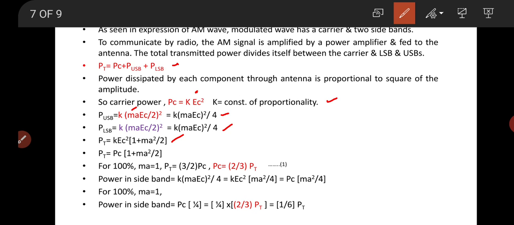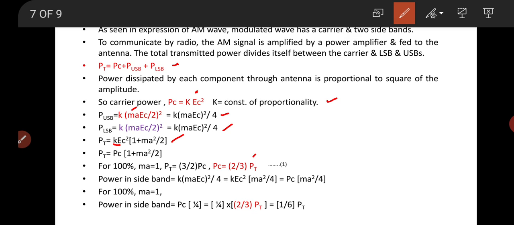As the first term K Ec squared is Pc, you can substitute Pt equals Pc in bracket 1 plus ma squared by 2. Now for 100% modulation, the modulation index is 1, so the total power is 3 by 2 Pc. So Pc is equal to 2/3 of the total power, which means the carrier carries 2/3 of the total power.